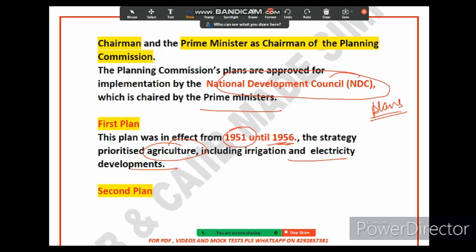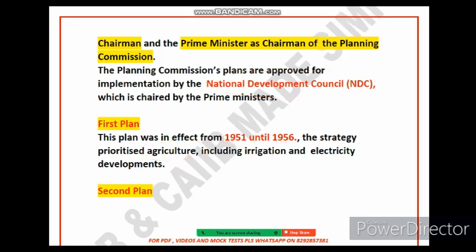The second 5-year plan we will discuss next. The first 5-year plan helped to increase agriculture production, and it also helped to improve transportation. So agriculture is one thing and transportation also got improved. Besides that, it has a total outlay; we will discuss all these things. In brief, we are discussing the main points. Although the first 5-year plan is a chapter in itself, what we are concerned about is what it relates to, when it started, and when it ended.